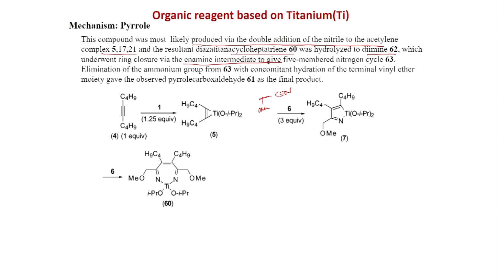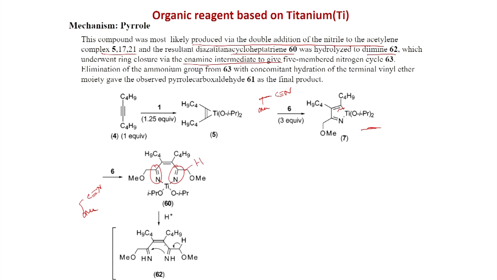The nitrile is 6. So, after this common intermediate is formed, now the nitrile is again added, 6 is again added, and selectively, as we have seen, this bond will break, and here the addition happens, and by nitrile addition you get imine. So, this is the intermediate diaza-titanocycloheptatriene 60 that is formed. So, here you can see 2 imines are present, and now because this hydrogen is acidic, this kind of isomerization will happen.